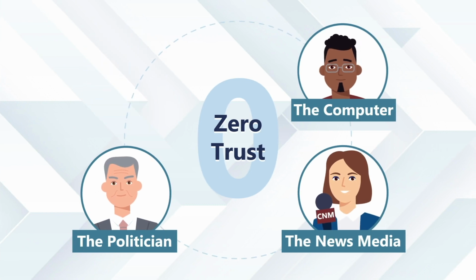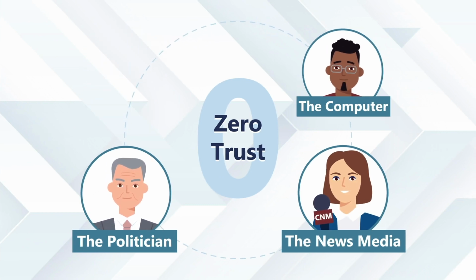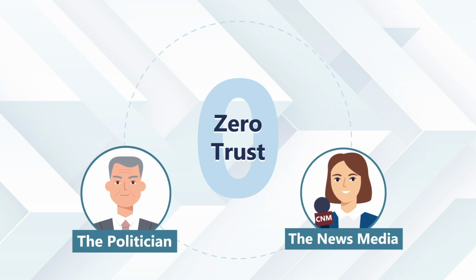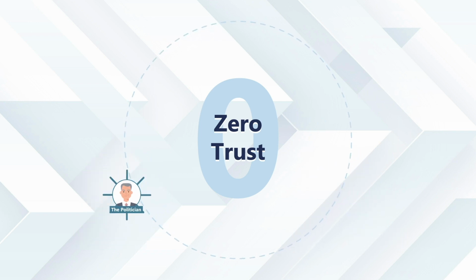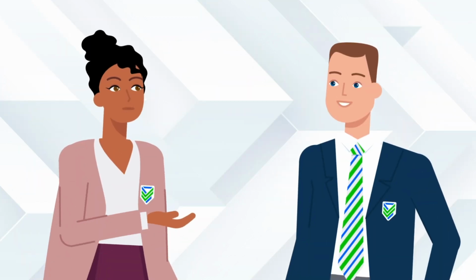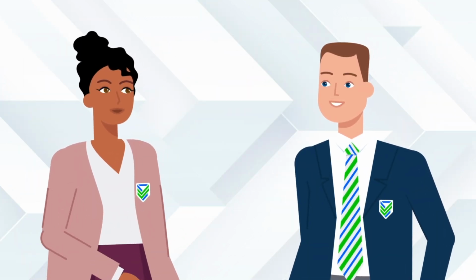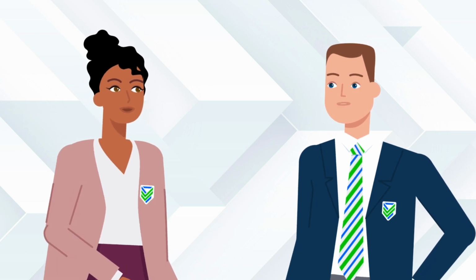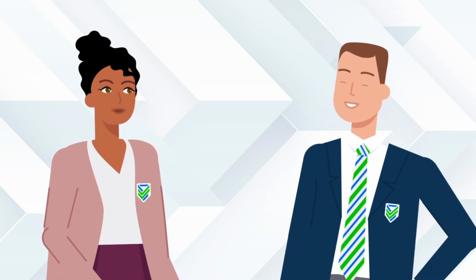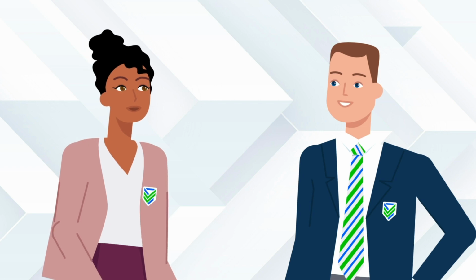Not the developer who wrote the program, not the person controlling the data, not the news media, and not the politicians. It's built on facts, not on trust. Yeah, you don't have to trust that 1 + 1 = 2. It just is. Correct. That's why our team has developed a voting method based on the zero trust method.